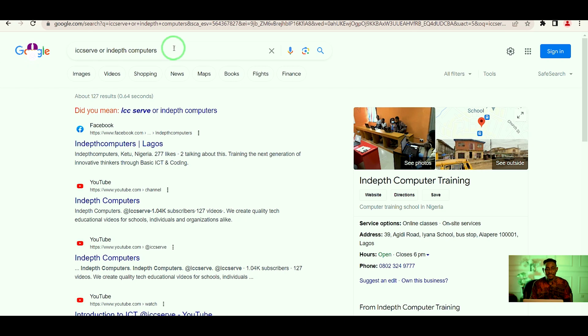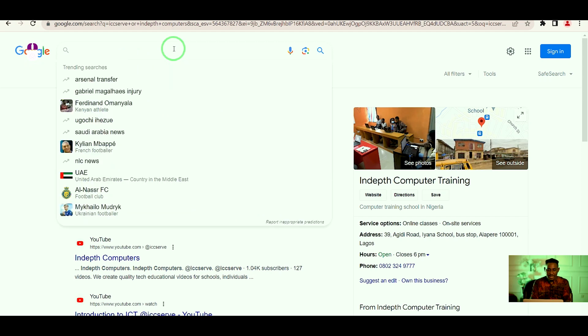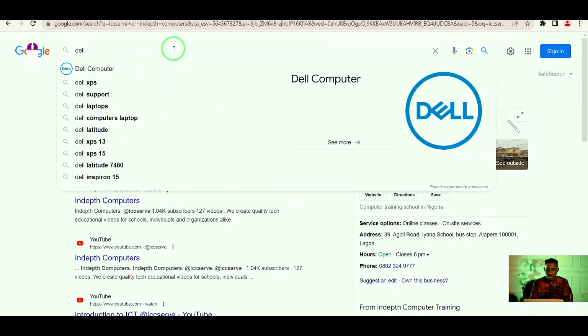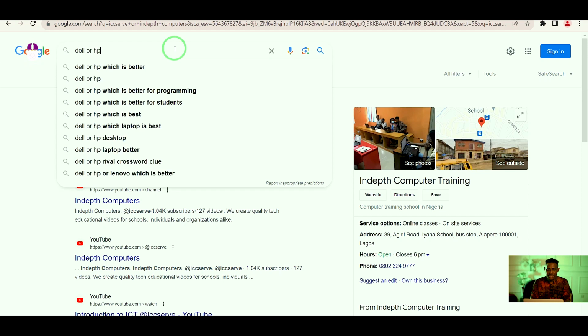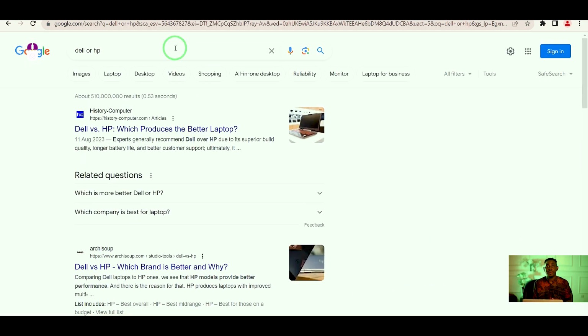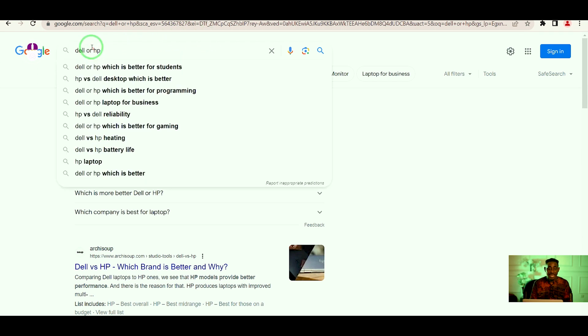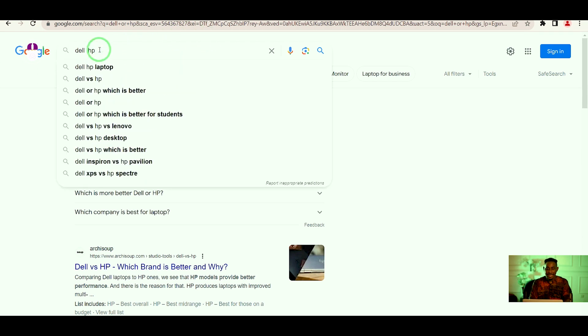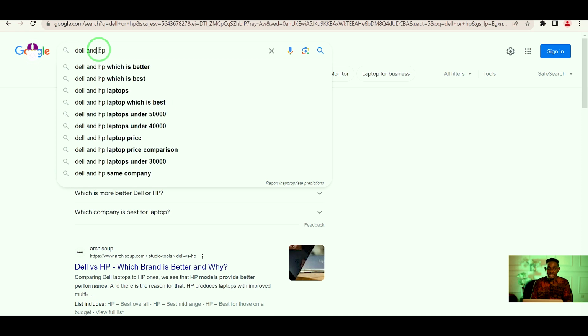For instance, you want to get information on Dell and HP. So you can say Dell or HP. What you are telling Google is, give me information about Dell or information on HP. So the computer can give you information on either of them. But if you want to get information on both Dell and HP laptops, you can say Dell and HP laptops.